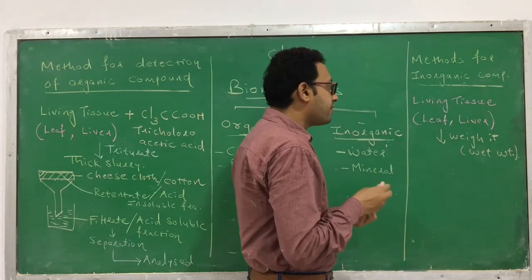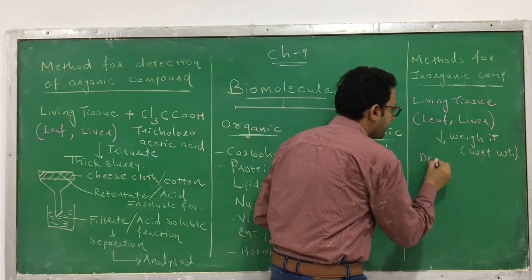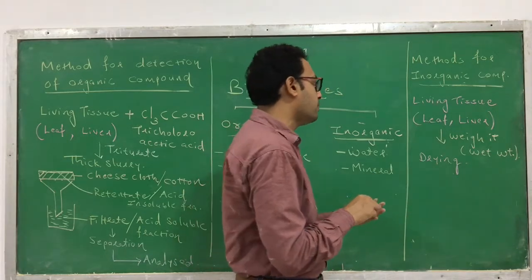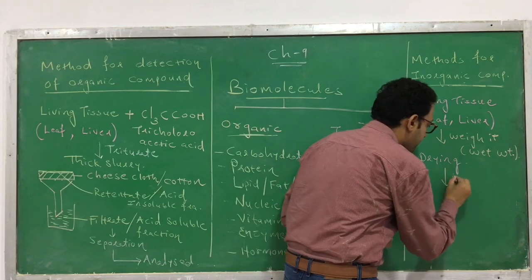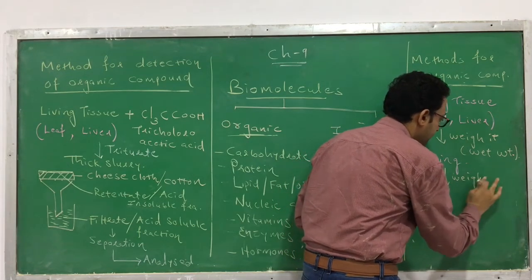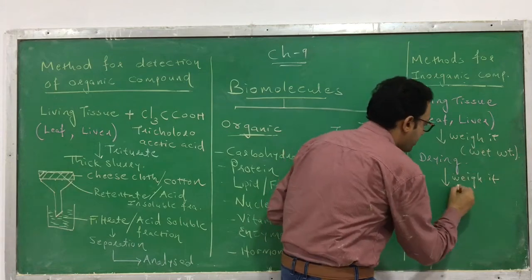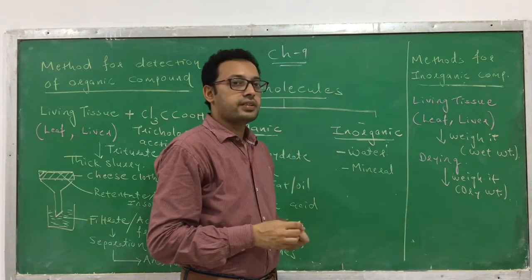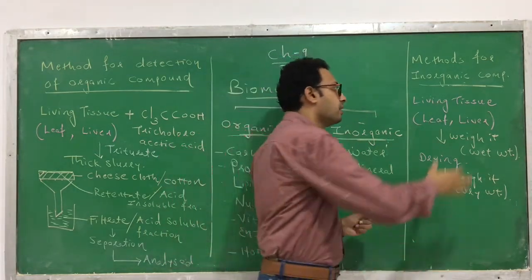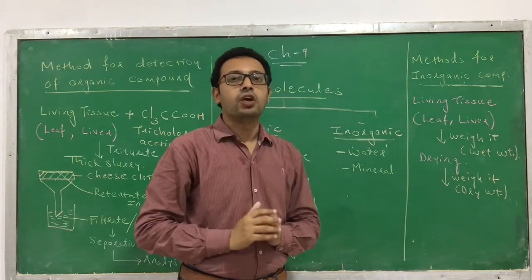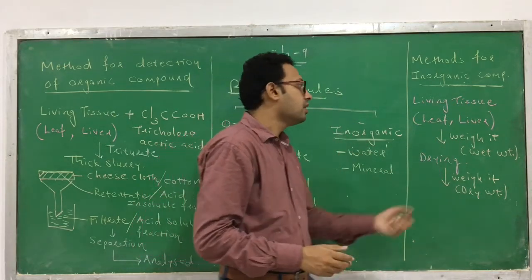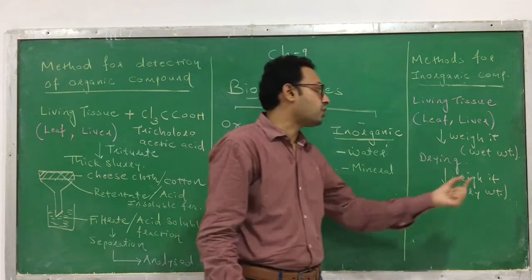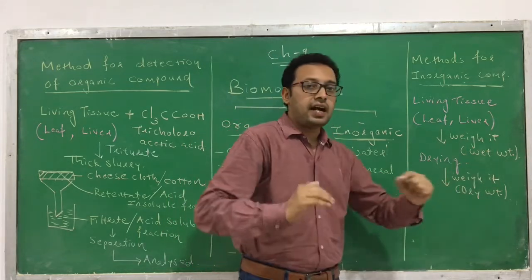Then after weighing, it is subjected to drying. When it is sufficiently dried and all the content has evaporated, you weigh it again. The weight which is obtained is called the dry weight. So first I can repeat the steps. You have to take any living tissue in which you want to determine which inorganic compounds are present. You have to weigh it. The weight obtained initially is called the wet weight. Second, after that you have to dry it.